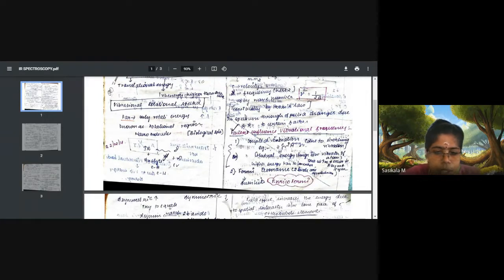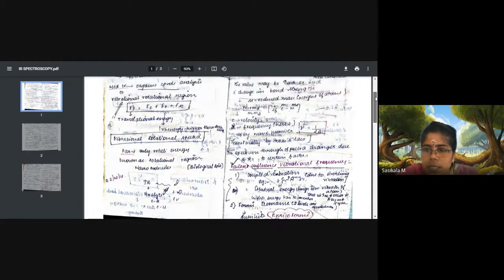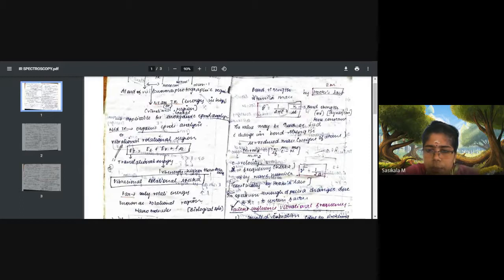And here one more point you have to see. When bond strength increases, frequency also increases. Vibrational energy will increase with bond strength. If the bond has more energy, if it is attached with a sigma bond, then definitely more energy is needed to vibrate this bond, that means to stretch this bond, asymmetric or symmetric stretching. So this will go for asymmetric stretching. To cause asymmetric stretching, bond strength will be increased, so vibrational frequency and wave number also will be increased.